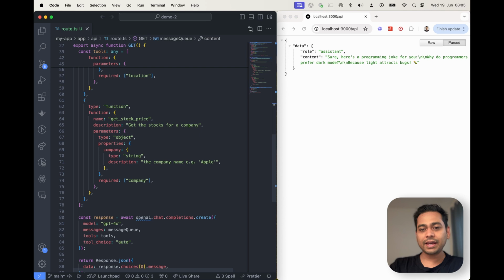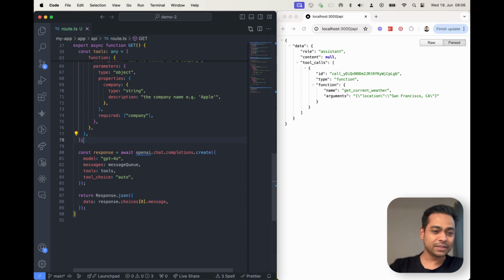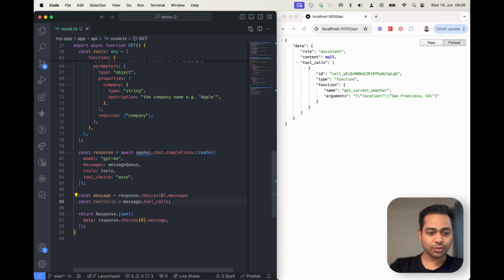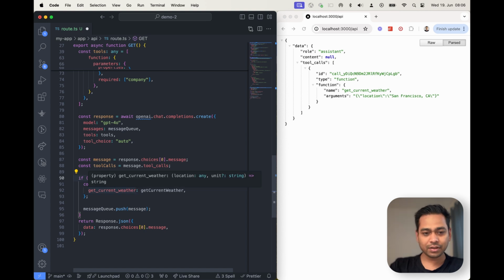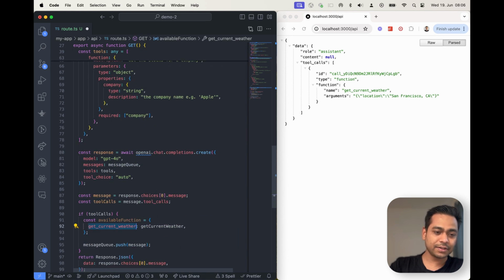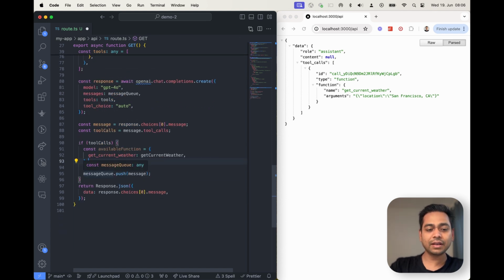Cool. So now that we have these tools, we have to actually call that tool and send the request again with the data that we get from our tool. For this, first let's store it into two variables, and now we have to check if a tool exists. Here we are just creating a mapping. The real name of our function is this, and this is the name that we are passing to OpenAI. So it's just mapping the function, like when this string comes, call this function. And all we are doing is pushing the message into our message queue, right?